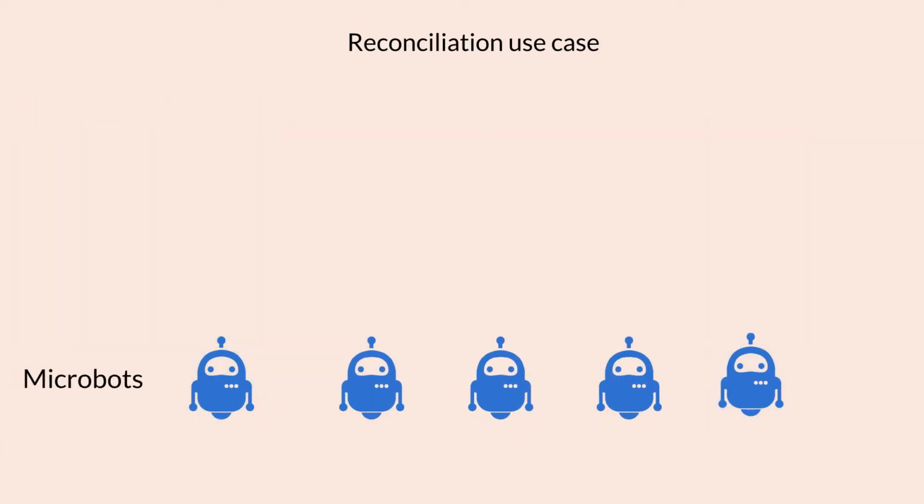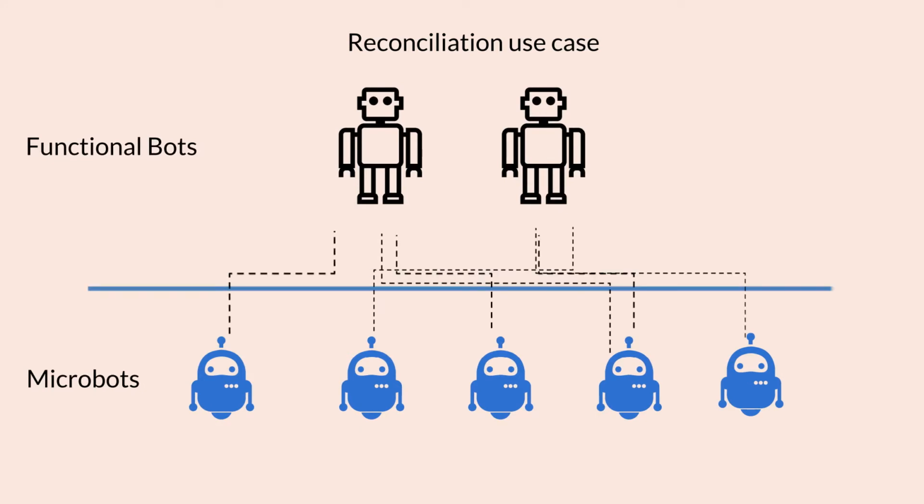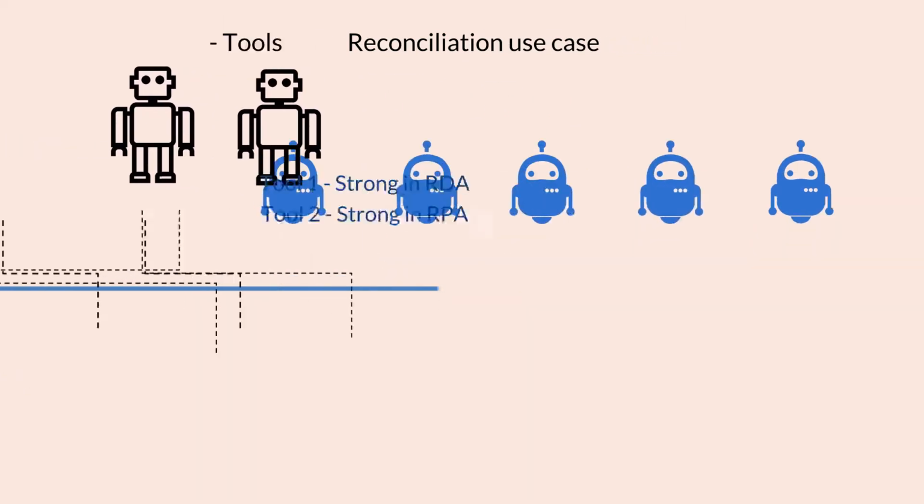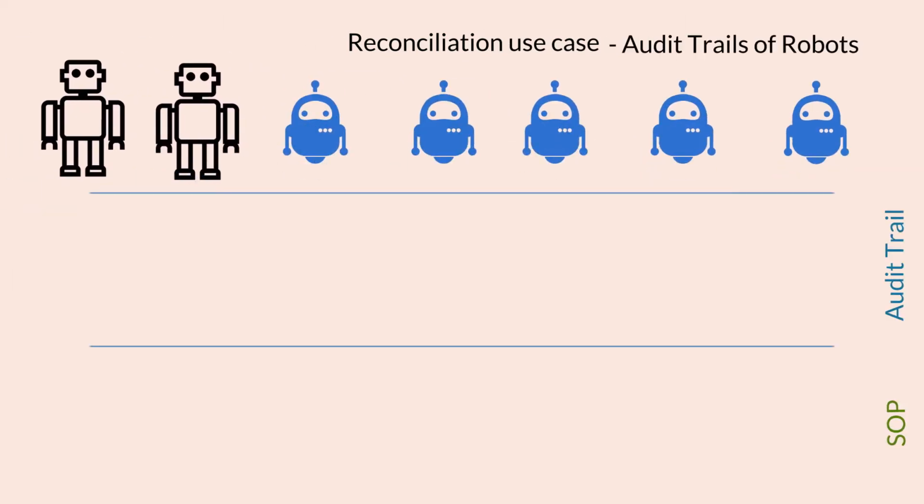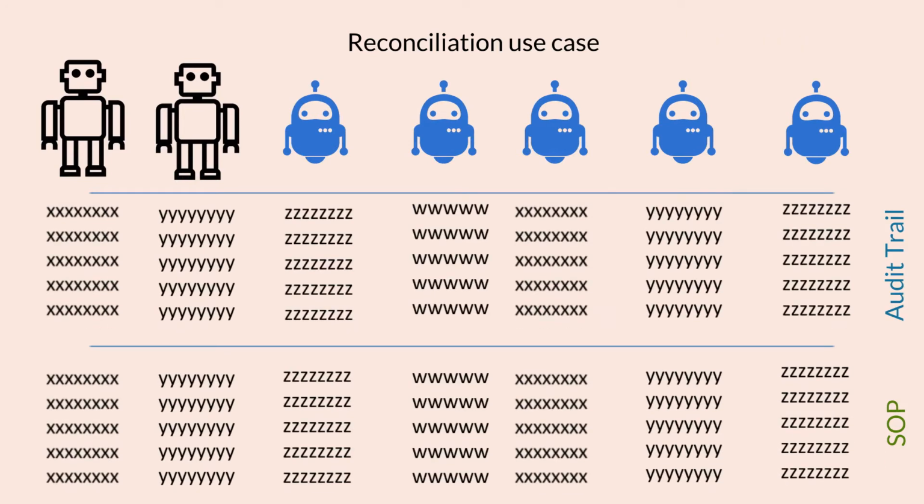Eventually, these microbots serve the functional bots to achieve the individual reconciliations, automated to a large extent of up to 60% in certain cases. Here, automation is performed using two different tools, based on their strengths of robotic desktop automation versus robotic process automation. The audit trail generated by robots is reconciled against the SOP rules to make sure that robots are performing intended actions only, thus making the complete process risk-free.